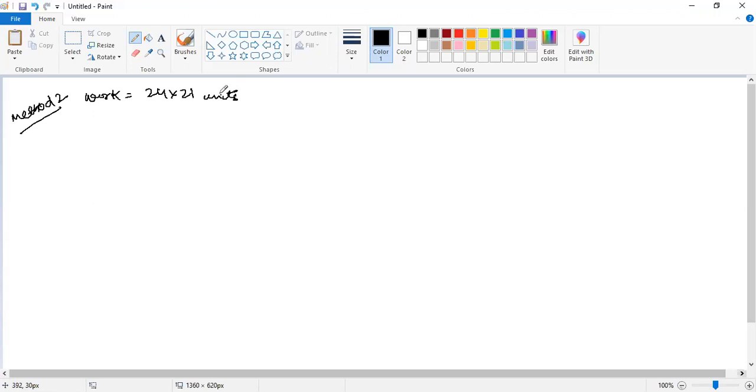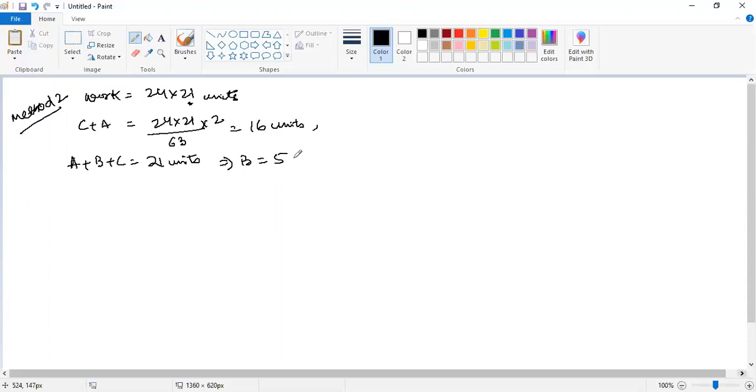ठीक है? तो C plus A कितना काम करेगा? 24 into 21 divided by 63 by 2, right? I hope you are already aware of the data. तो यहाँ पर 16 units आ गया. You already know A plus B plus C is doing 21 units. A plus B plus C can complete the entire work in 24 days, which means that they are doing 21 units per day. Correct? तो A plus C अगर सब्स्टिट्यूट करते हैं यहाँ पर तो B का वैल्यू मेरा 5 units आ जाएगा. This is clear?